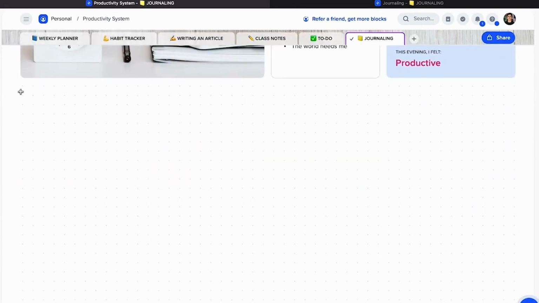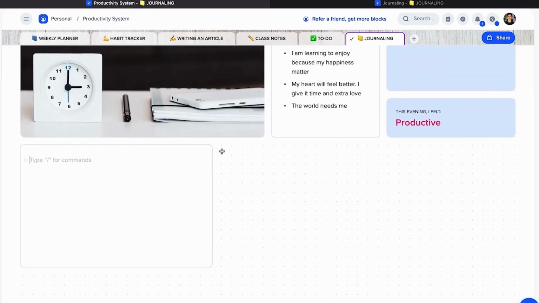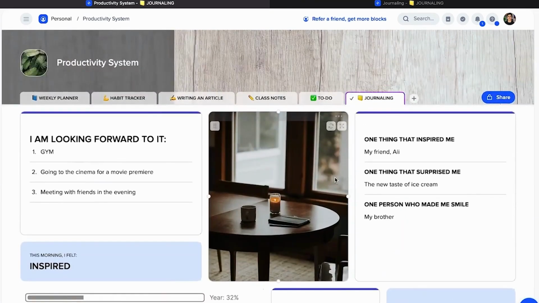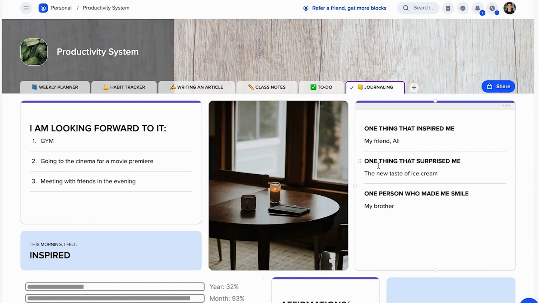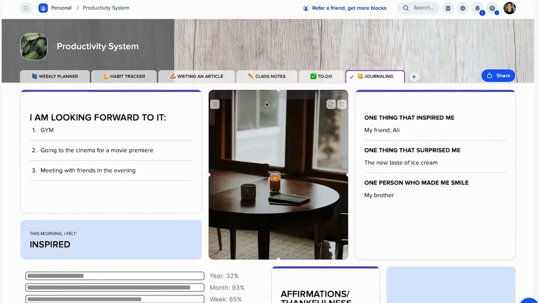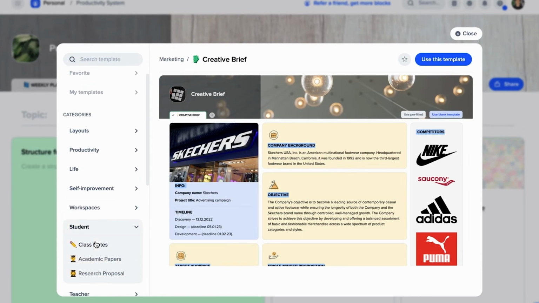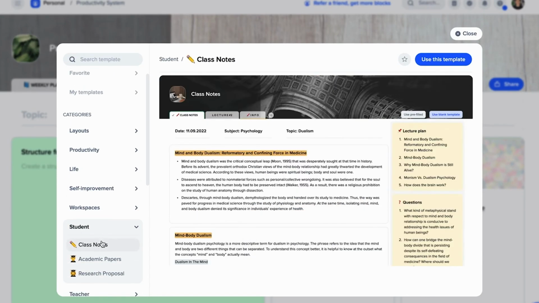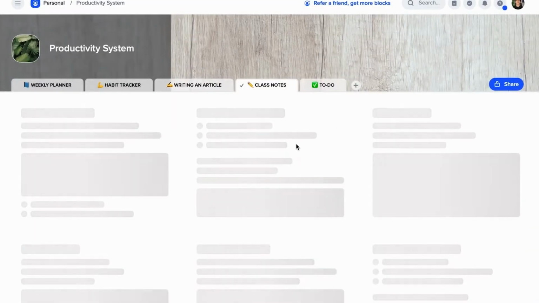Also, you can simply go over here and just use a simple note as your journal, and then you can take your notes here. It's kind of like bullet journaling, as you can see, like the dots, but I definitely like the journaling section of xTiles as well. Take notes in the mobile version of xTiles as well, and they are going to be synchronized to your web version, so you can complete your journal on your phone, and you are going to also have that here on your web. Also, one other thing is you can use xTiles to take class notes as well. If you're in uni or school, you have a page where you can simply write the date, the subject, the topic, and then go over your notes and take notes here.